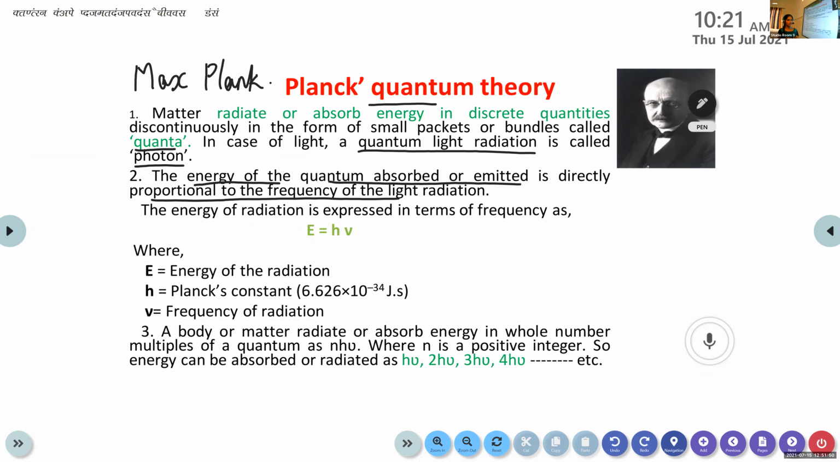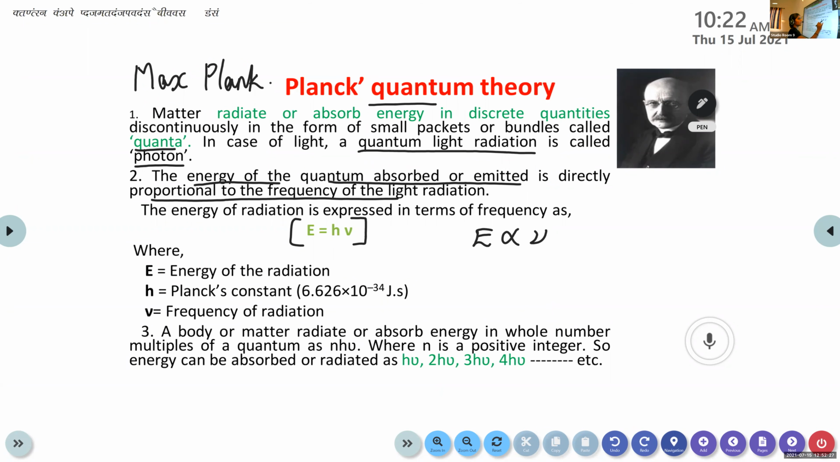The energy of the quantum absorbed or emitted is directly proportional to the frequency of light radiation. That means if nu increases, the energy also increases. That's the meaning of directly proportional. So we can express this relation in the form of an equation: E is equal to h nu. I told you this energy is directly proportional to frequency. We represent frequency as nu, right? E stands for energy and nu stands for frequency. So E is directly proportional to nu.